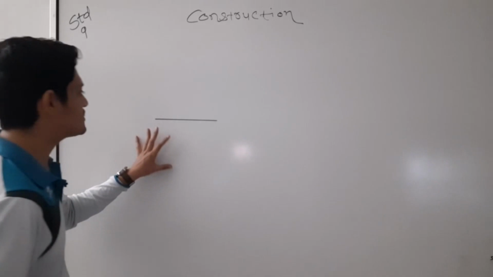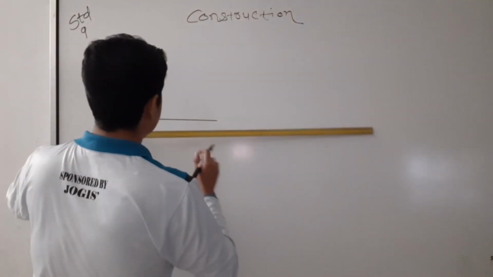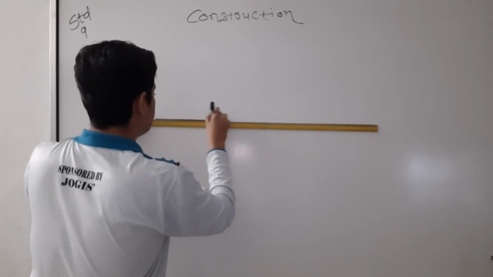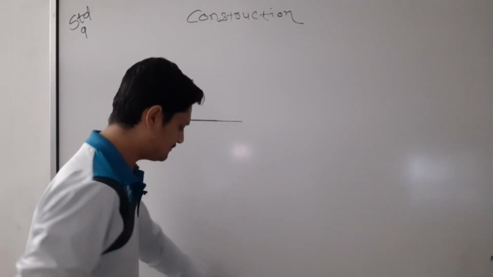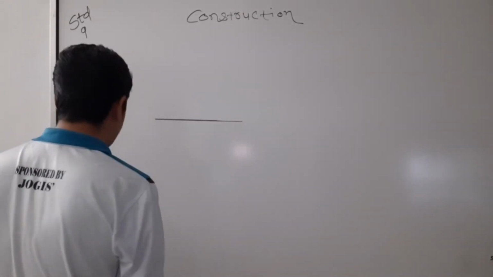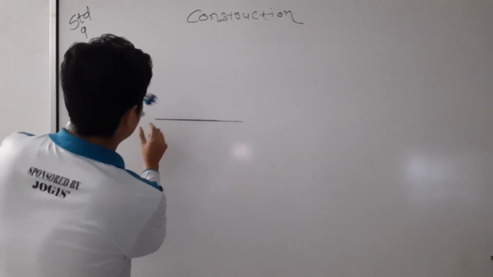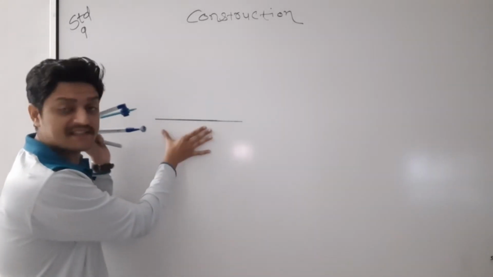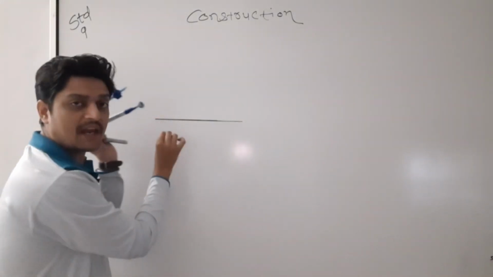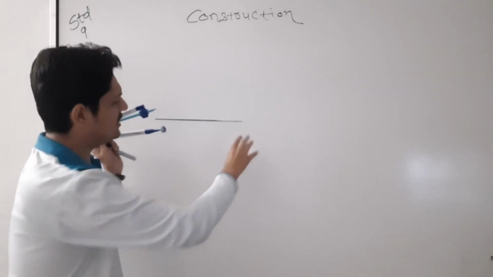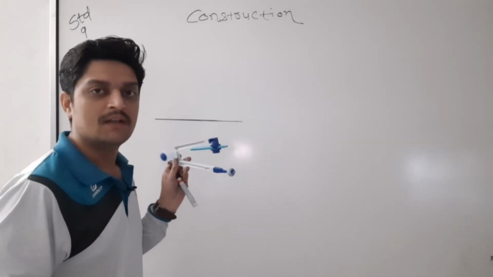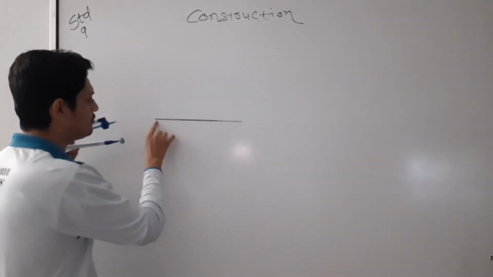Then first you have to draw a line, let me draw this line this big. This is a straight line, as you can see, and now you have to put the needle of your compass here. This is not actually a line, this is a line segment. On either end of the line segment you can put it, because I just said any end, so you can put it anywhere. So I will put it here.